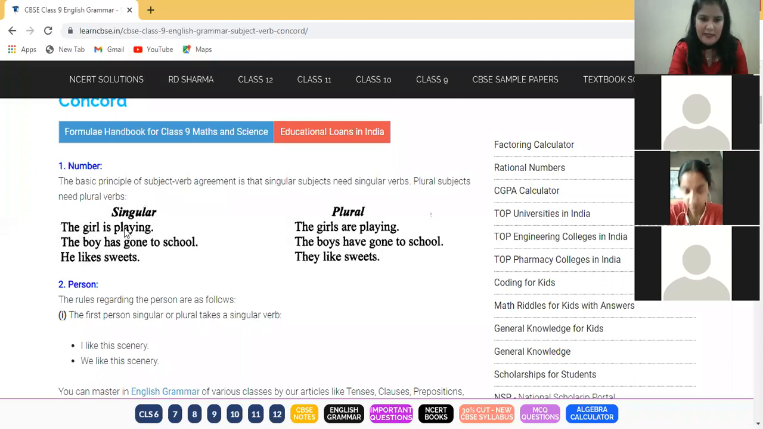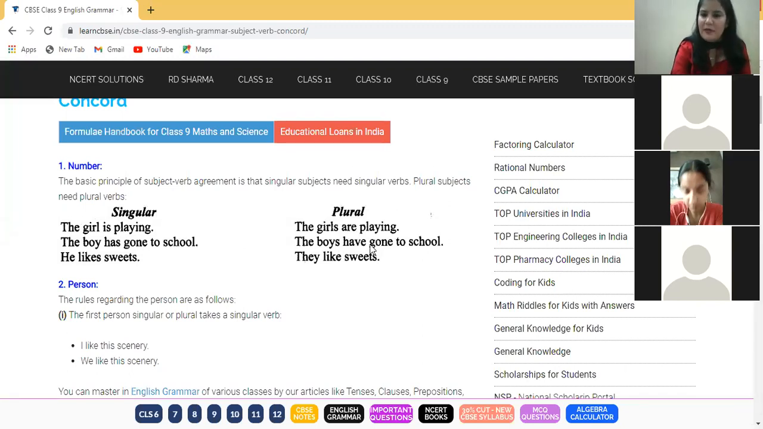The girl is playing. Singular subject, singular verb, is. The girls are playing. Clear? Plural subject. Now we are talking about more girls, so our subject is girls here. The girls are playing. Plural subject, plural verb, that is are. Now the second example: the boy has gone to the school. Boy is a singular subject and has is a singular verb. The boys have gone to school. Plural subject uses the plural verb have.